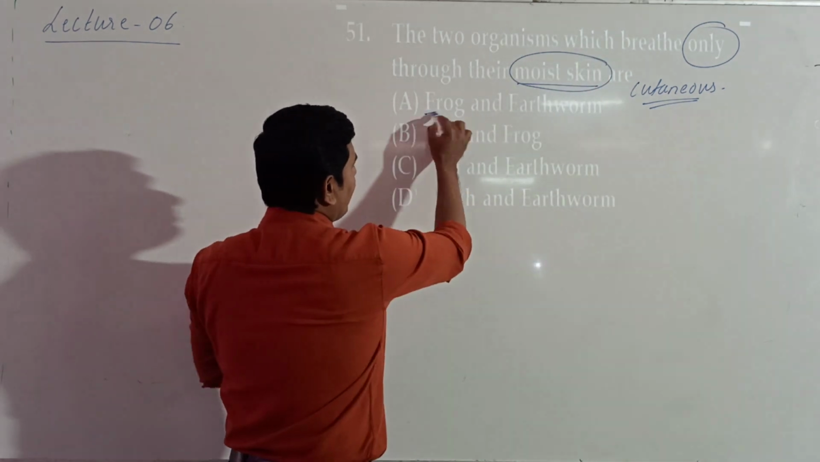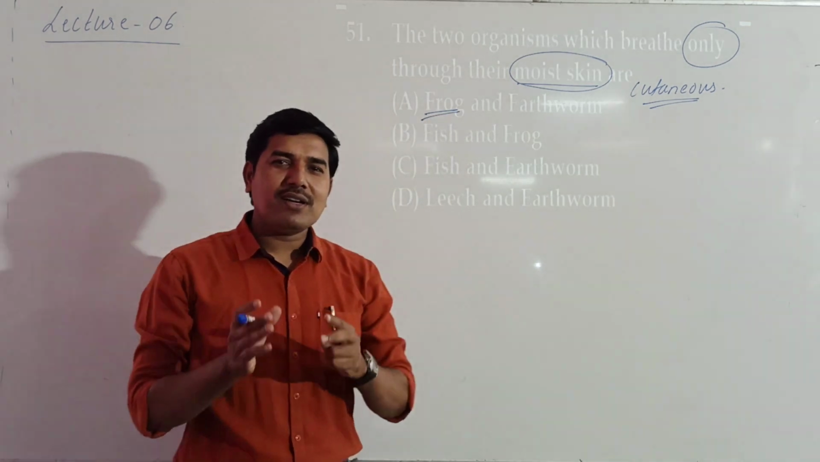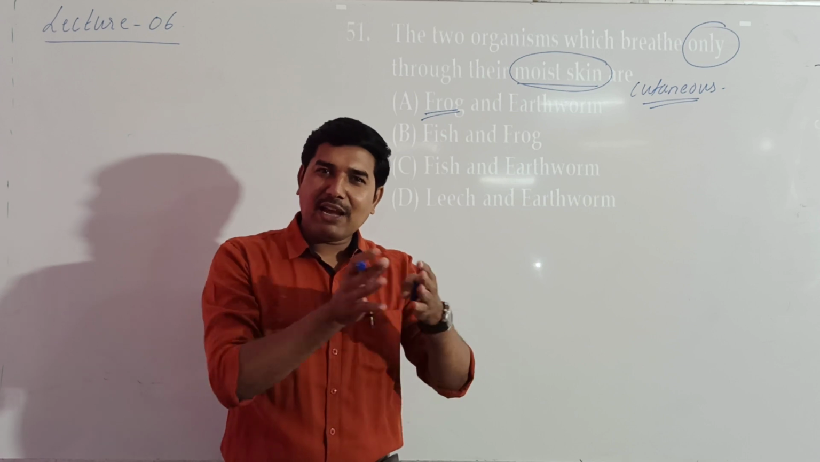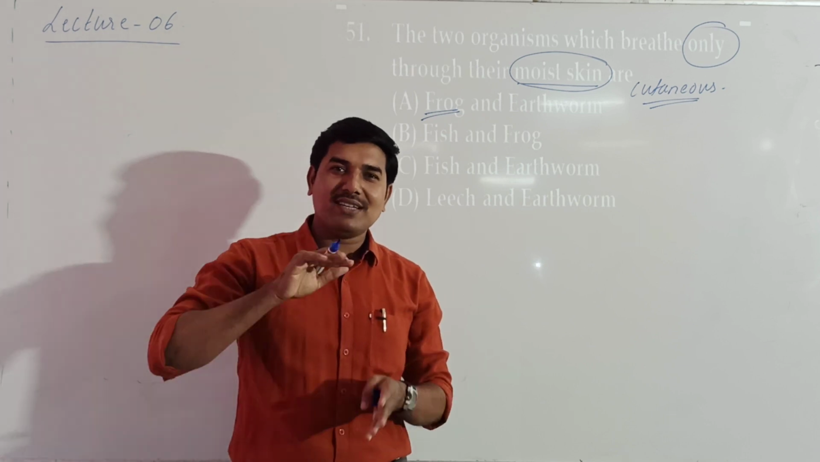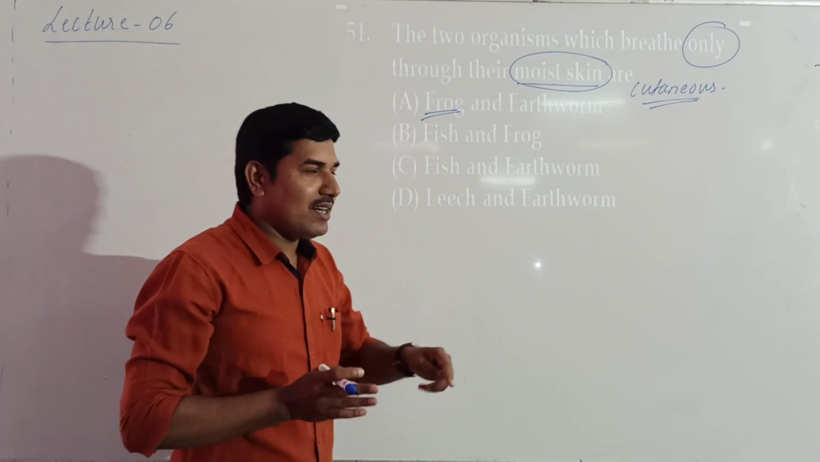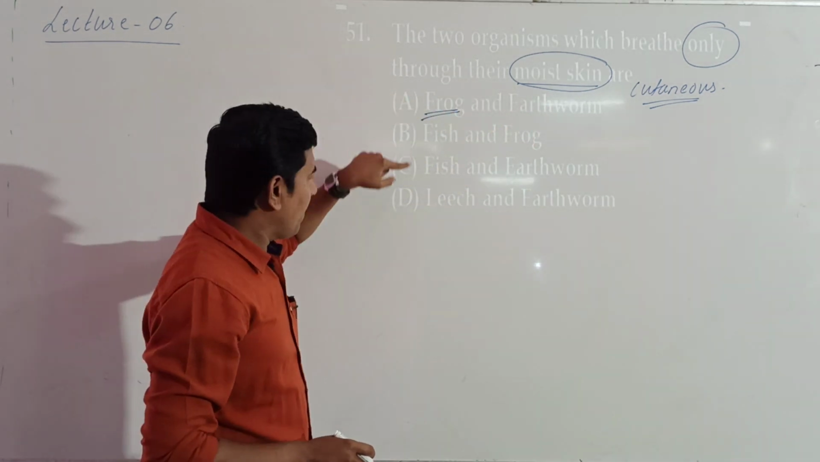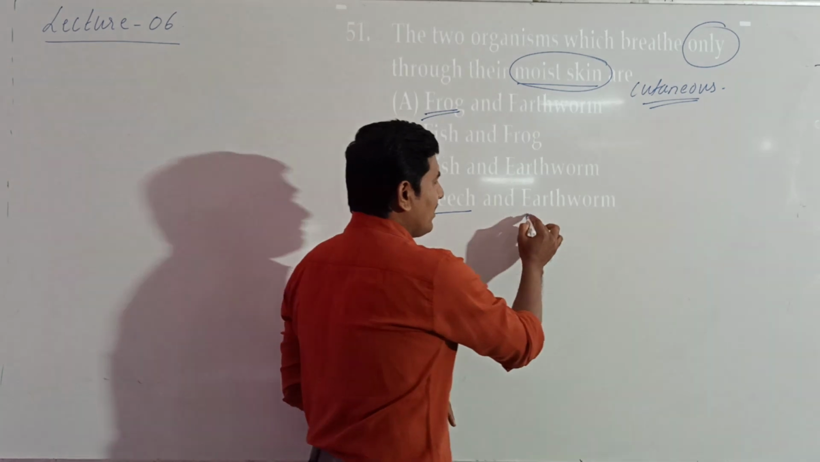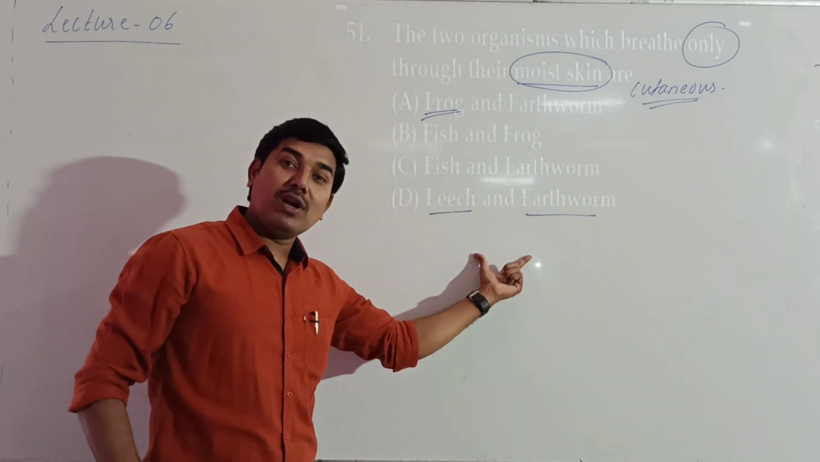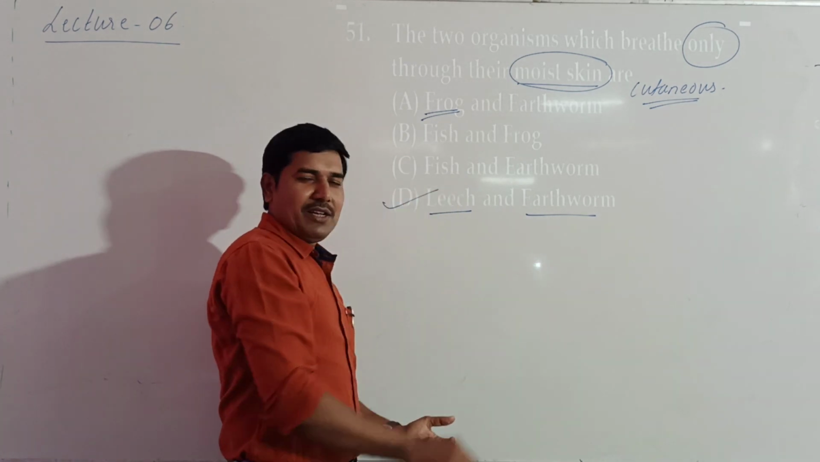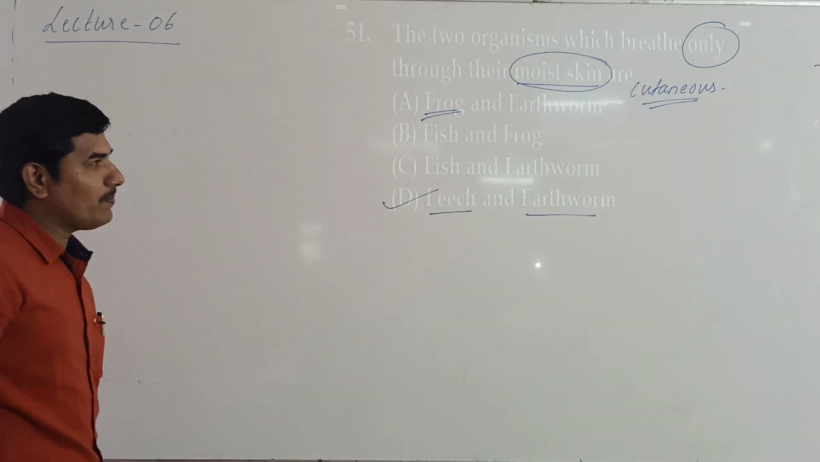Now look at the frog. Frog is called an amphibian. It can respire through the skin in aquatic medium. It respires through the lungs in the terrestrial medium. As a result, when only one is asked, frog does not come here. Leech and earthworm, these are the two organisms that can only breathe through their moist skin. So D option is correct.